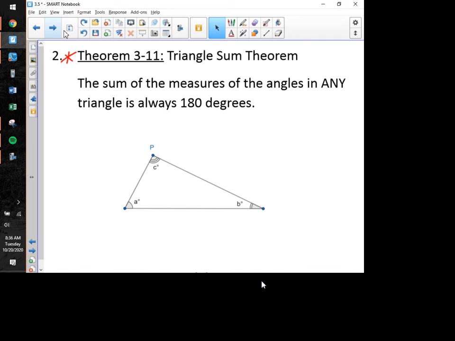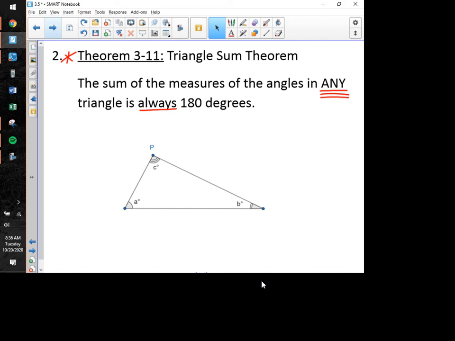The sum of the measures of the angles in any triangle, and I want to stress that word any. It doesn't matter what kind of triangle it is, whether it's acute or obtuse or right. It doesn't matter how big or how small it is. In any triangle, the sum of the measures of your angles is always going to be 180 degrees. And we don't use that word always all that often in mathematics, everybody, but that's exactly what's going on here.